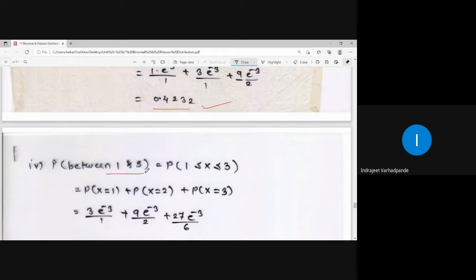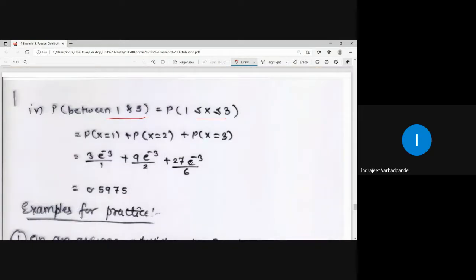Probability between 1 and 3 means 1, 2 and 3. So probability 1 less than or equal to x less than or equal to 3. Accordingly I will be calculating the values for probability x equal to 1, x equal to 2 and x equal to 3. See, for between 1 and 3 you will say that x will be strictly lying between 1 and 3. But you know that in probability calculation